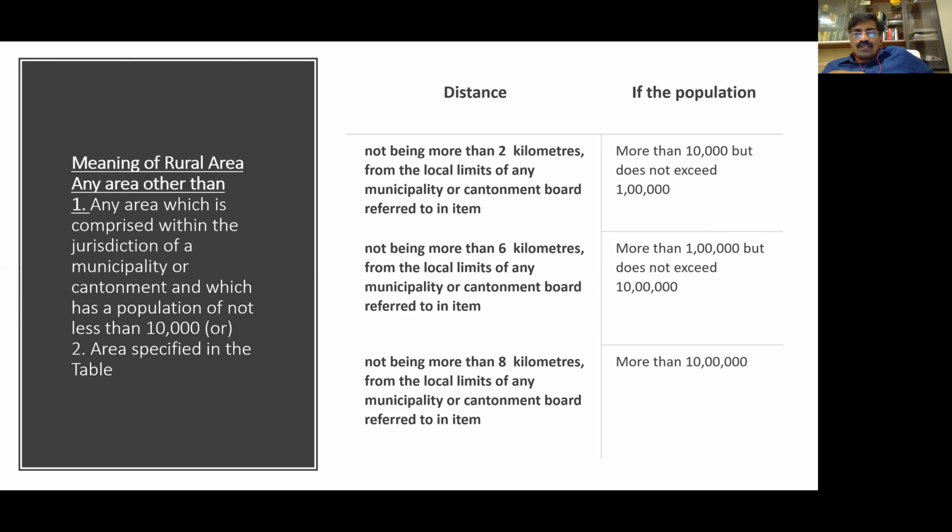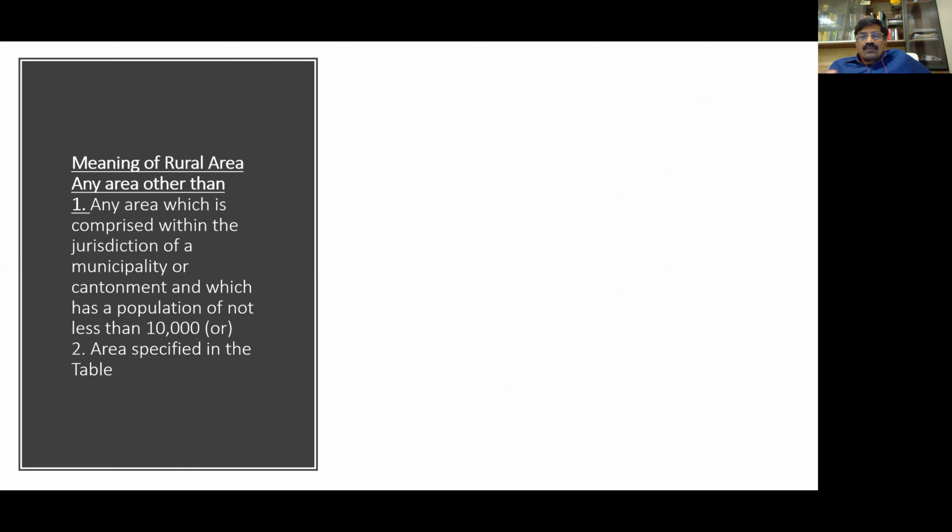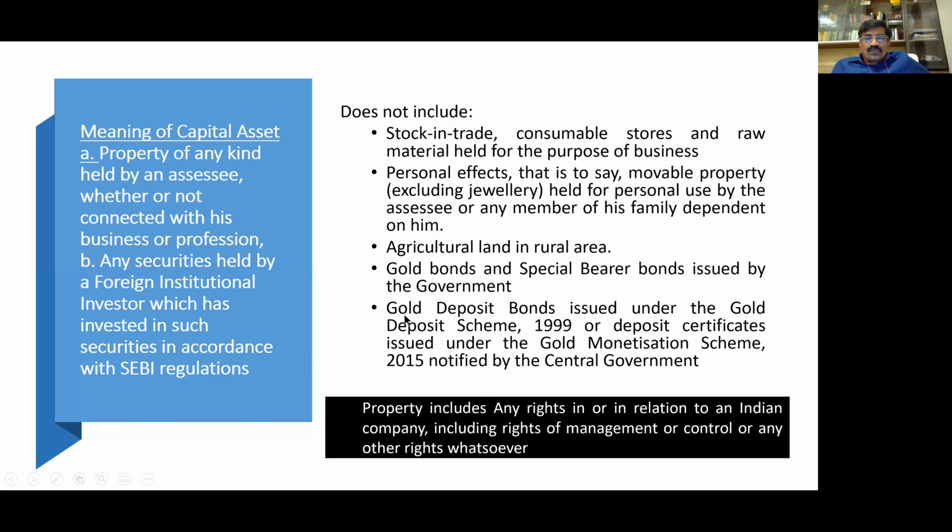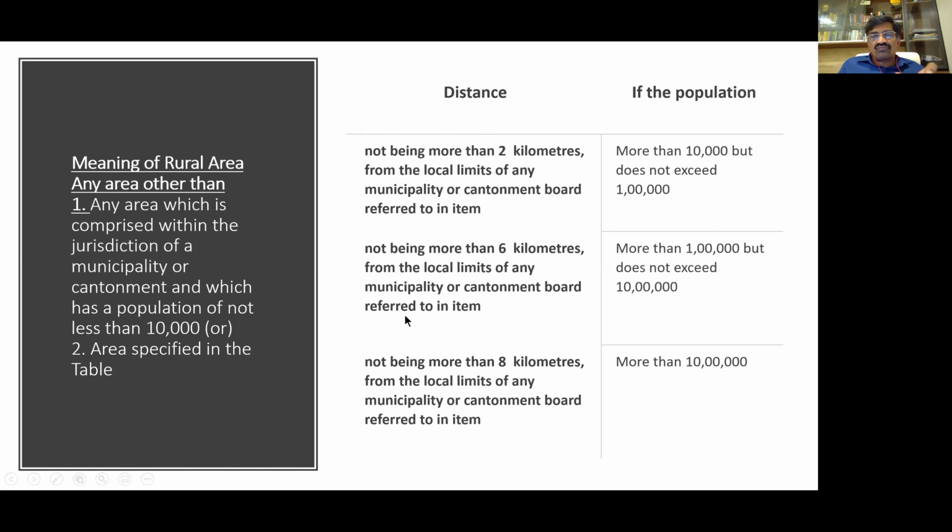So 6 kilometers, more than 1 lakh, but does not exceed 10 lakhs. Assuming your nearest municipality has a population of 8 lakhs, then what you have to see is whether your agricultural land is within 6 kilometers. What if the nearest municipality population is above 10 lakhs? For example, if you have an agricultural land outside Chennai city limits, and that particular place's population is less than 10,000, then what you have to see is whether it is within a distance of 8 kilometers.